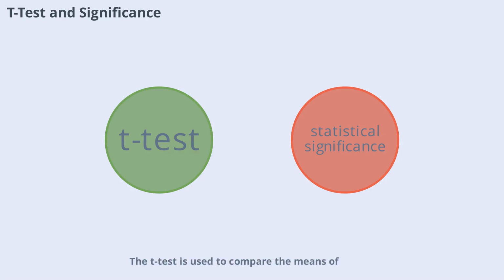T-test is used to compare the means of two groups and determine if they are significantly different. In physics, this might involve comparing results from two different experiments or conditions. By calculating the t-value and comparing it to a critical value, physicists can assess the significance of their findings. This helps ensure that observed differences are not just due to random variation but reflect real effects.